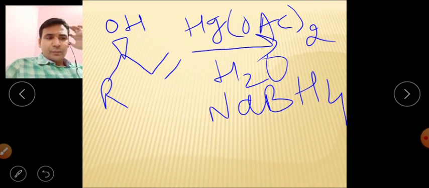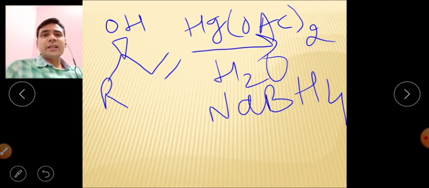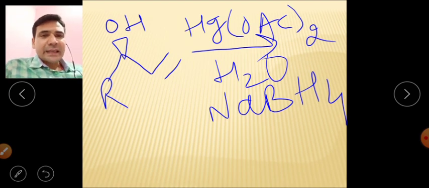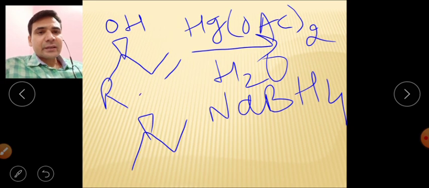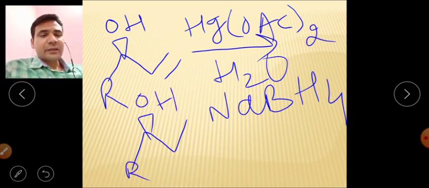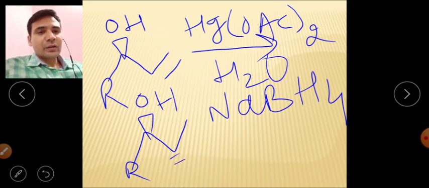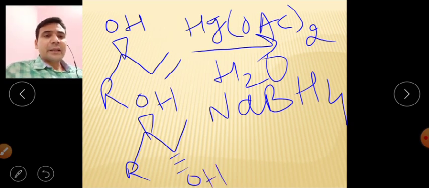What will happen now? If we talk about the diastereoselectivity of this reaction, the product synthesized will have a hydroxyl here, and you know that this is the carbon-carbon multiple bond. So here you will have another hydroxyl group, attached to this particular position.